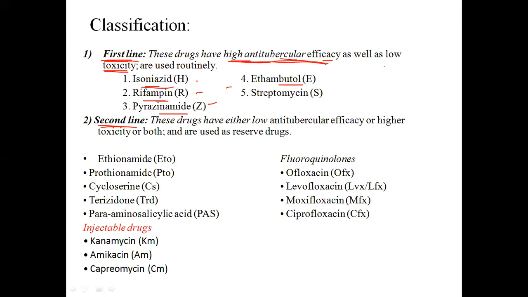Whenever you are studying anti-TB drugs, you have to go through all these five drugs in detail, because they are first line and, as far as your exam is concerned, the probability of questions on these five drugs is high compared to the second line drugs. Study all these five drugs in detail for the exam and also from a practical point of view. You will find these drugs in prescriptions, in medical stores, in community pharmacy.